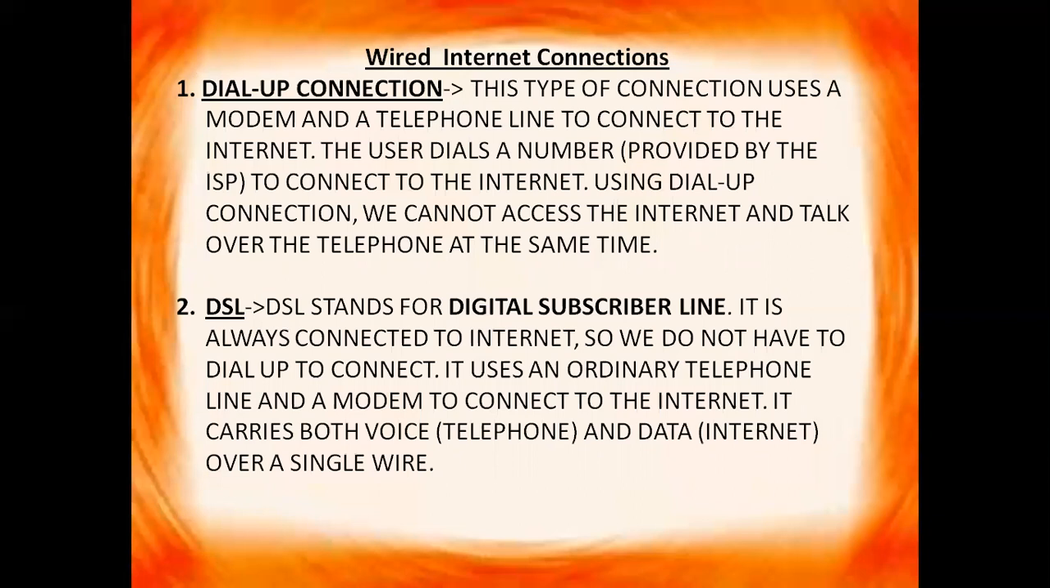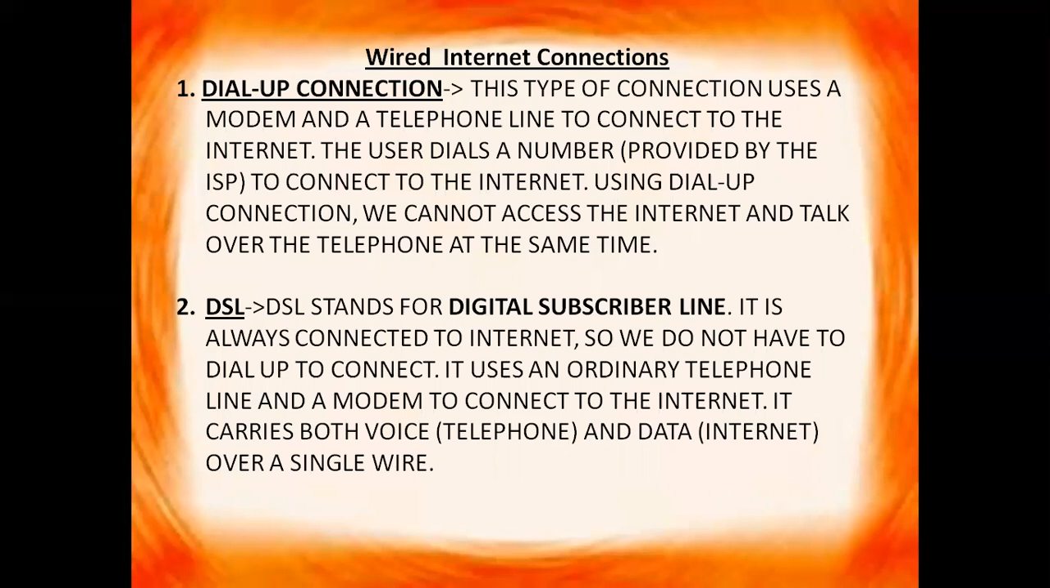First we have the wired internet connections. Now the first one is dial-up connection. This type of connection uses a modem and a telephone line to connect to the internet. The user dials a number provided by the ISP to connect to the internet. So in dial-up connection, the user dials a number which is provided by the internet service provider. And after dialing, the ISP connects to the internet, right?